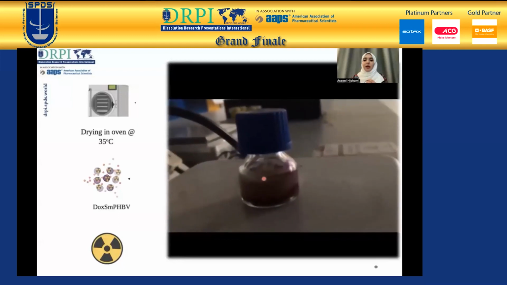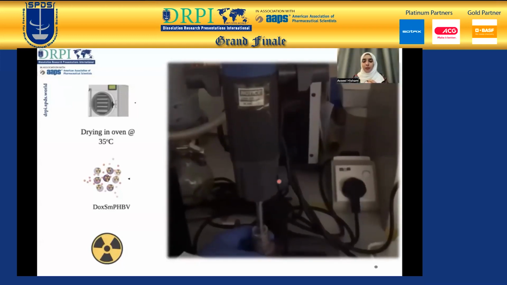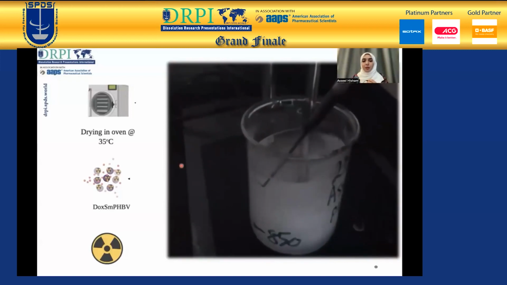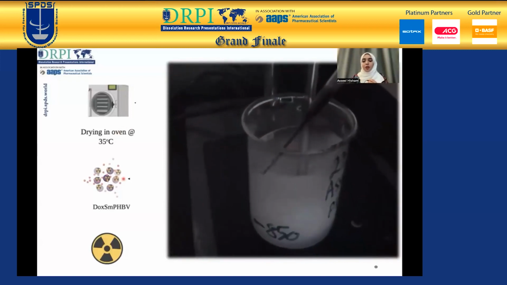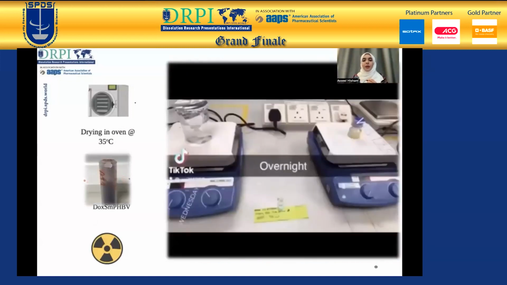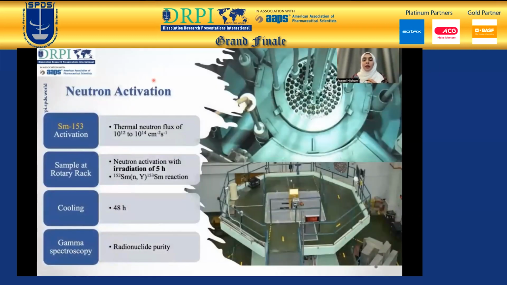The methodology for forming my formulation is the oil-in-water solvent evaporation method, where we dissolved samarium, PHBV, and doxorubicin in chloroform. After that, the microspheres formed, were collected, dried in the oven, and then sent for neutron activation. Neutron activation occurred at the reactor at the Malaysian Nuclear Agency, where the Sm-153 was activated, with irradiation of 5 hours to convert the non-radioactive samarium into radioactive samarium, Sm-153.